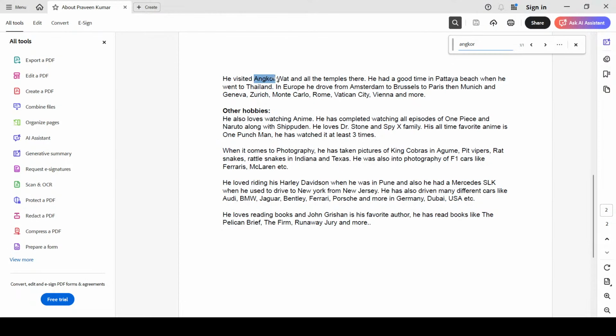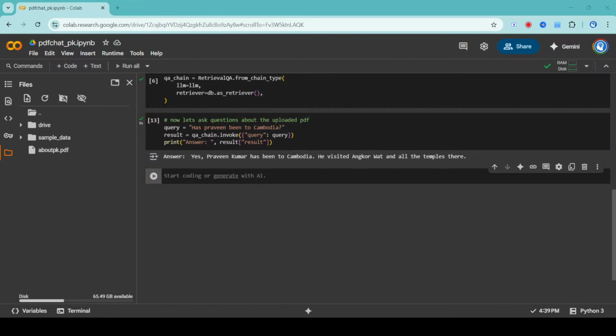You can see that Angkor Wat is here. He visited Angkor Wat and all the temples here. He had a good time in Pattaya Beach when he went to Thailand, and in Europe, he drove to Amsterdam. So Angkor Wat is there, and it is able to tell that he has been to Cambodia. So this is the beauty. The LLM is also smart enough to derive that Angkor Wat is in Cambodia. So if Praveen has gone to Angkor Wat, he has gone to Cambodia.